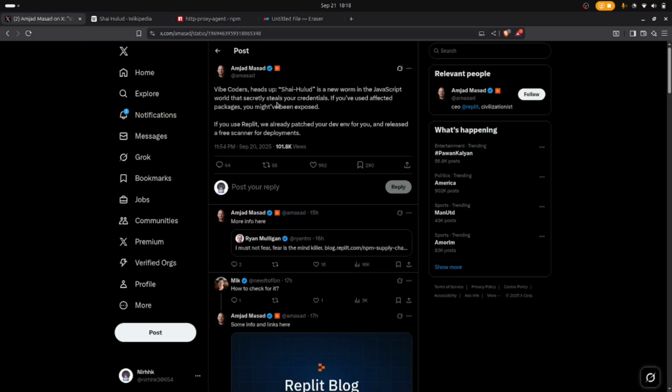And basically to mitigate this issue, what Replit has done is that they've patched their development environments and released a free scanner for deployments. So basically what Replit does is that they will block all the malicious scripts, and they will also make the deployment safer.